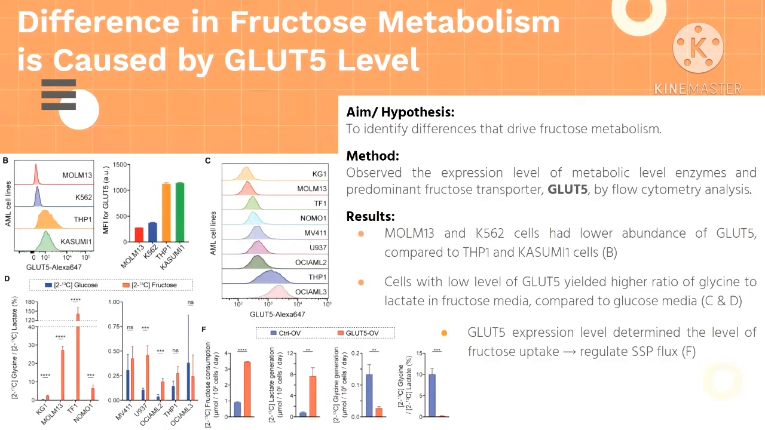The next step was to identify what factors drove the fructose metabolism. In this case, the expression level of GLUT5 was observed. Based on the results, it was found that MOLM13 and K562 cells had lower level of GLUT5 than THP1 and Kasumi1 cells. Figures C and D showed cells with low level of GLUT5 produce higher ratio of glycine to lactate in fructose media in comparison with glucose media. In conclusion, GLUT5 expression level determined the level of fructose consumption, which also regulated the serine synthesis flux.